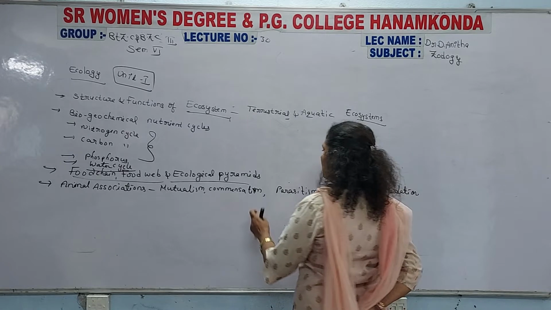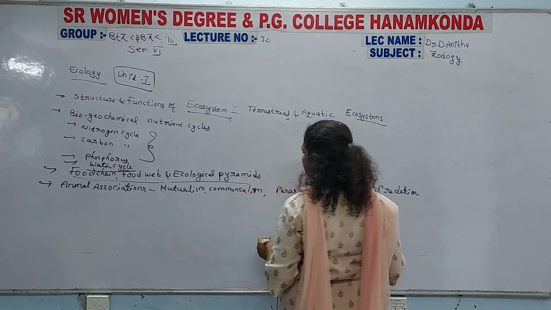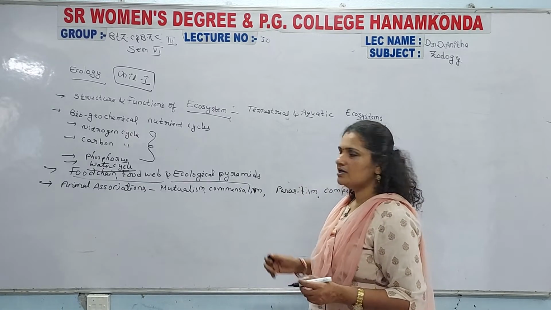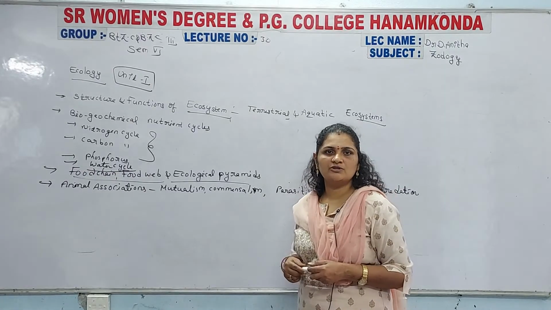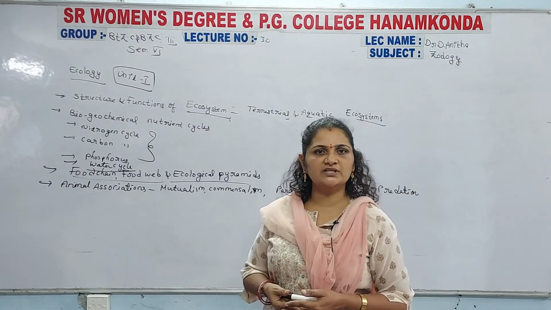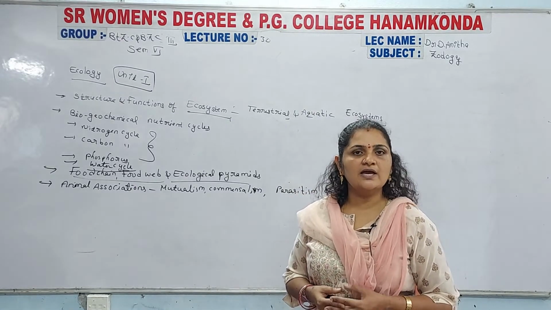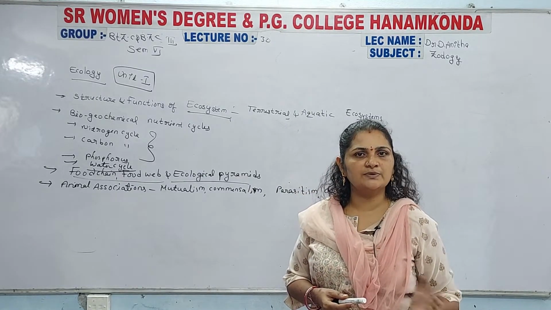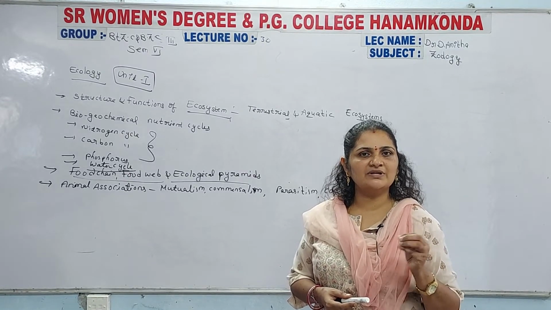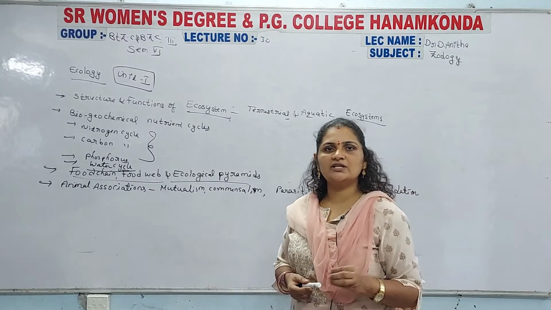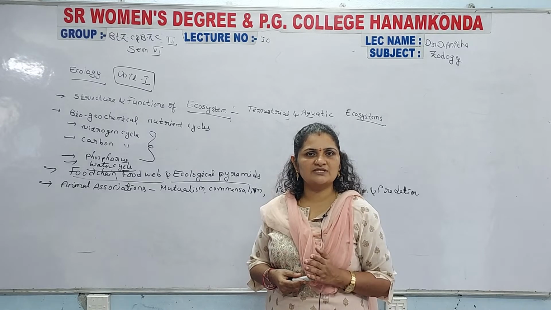And another one, that is mutualism and commensalism. Parasitism is completely a different sector compared with these two. In mutualism, both the organisms are benefited, and in commensalism, only one of the organisms is benefited, and the remaining organism in the relationship is neither benefited nor harmed. But in parasitism, the other organism is completely harmed. That is the main variation between mutualism and commensalism.